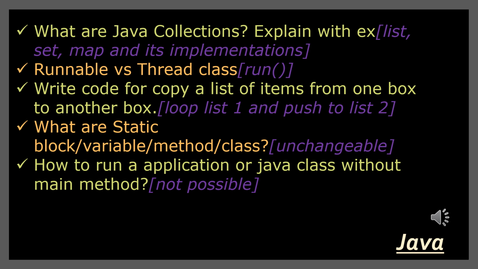Next one is what are static blocks, static variables, static method, and static class. So static is unchangeable. If it says change, then the changed value becomes unchangeable. So how this is appearing for block, variable, and method and class we need to explain. Next one is how to run an application or Java class without main method. So without main method, it is not possible to run an application.